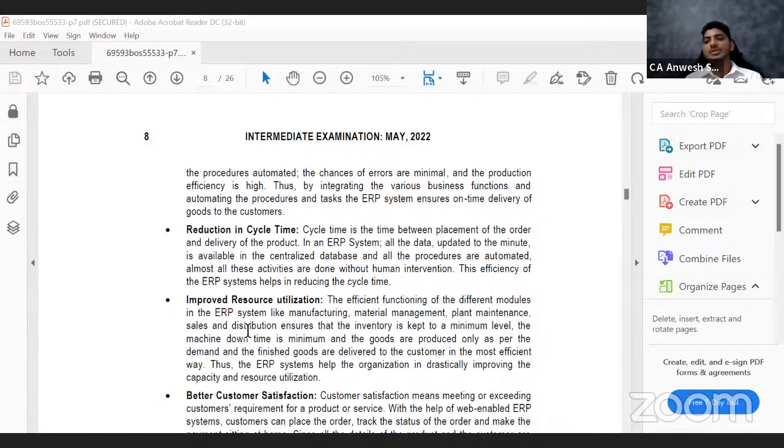So they do not know when to raise the invoice. If you don't raise the invoice, the customer will not pay. But if you're using only one software, the software will take care of everything. As soon as the goods are dispatched, the invoice will be automatically raised and the mail will be sent to the customer. The customer will immediately pay the money. So it reduces the time to collect the money. That is the benefit of using the ERP.